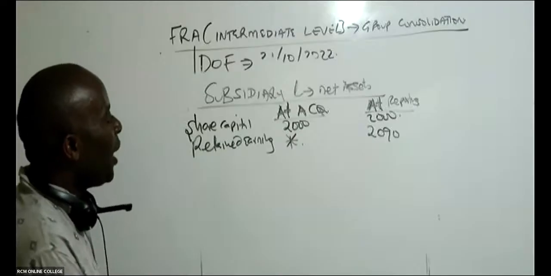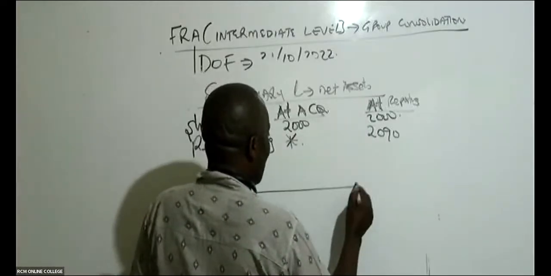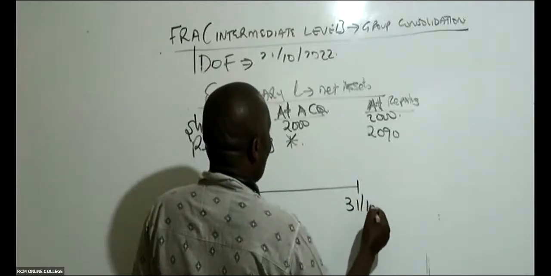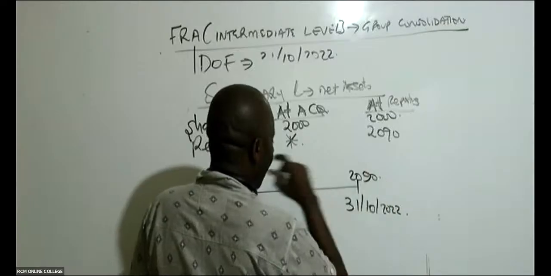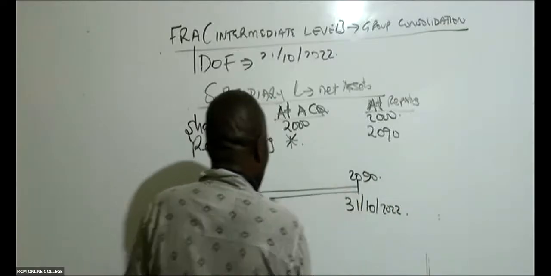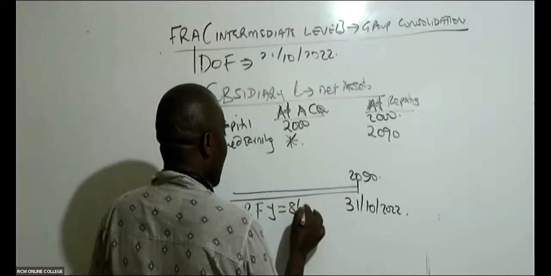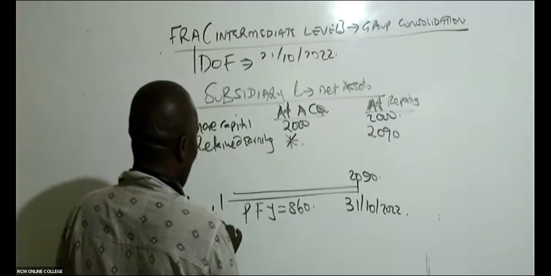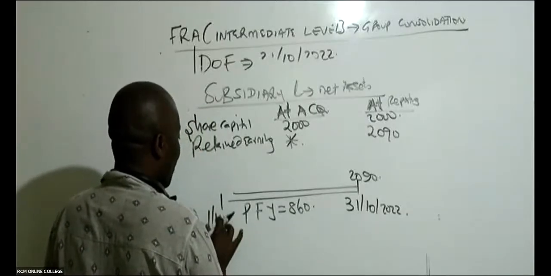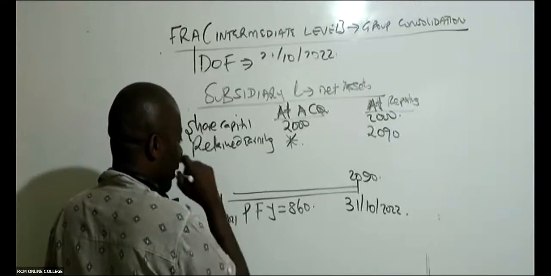So how has this ninja gotten this 1660? This ninja has known. So we are here, 31st October 2022. Our retained earnings is 2019, and then profit for the year is 860. So remember the financial year began 1st November 2021, all right?